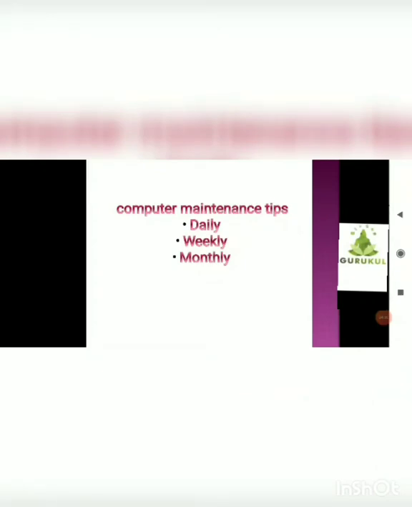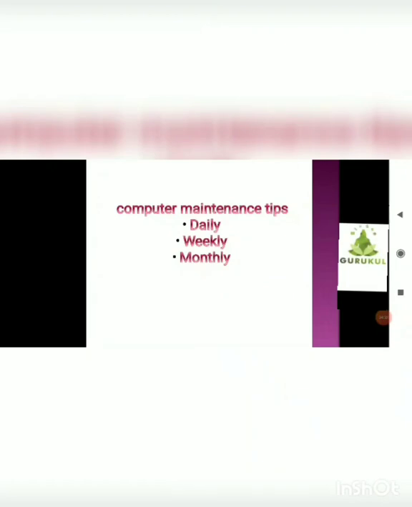Then after, make your computer system clean from any temporary files. Your temporary internet files and other junk files, about once a month you should clear all those things to make your computer system safe from viruses.